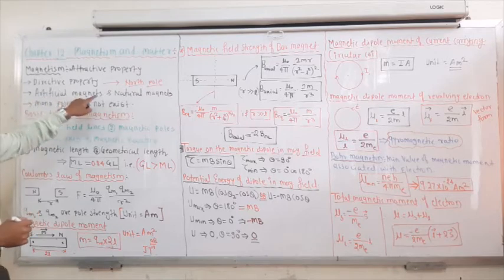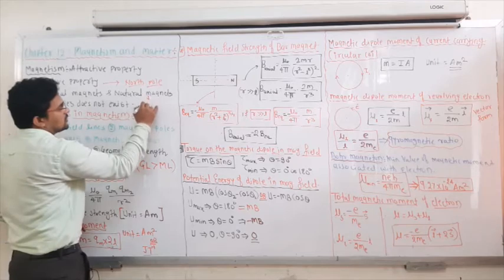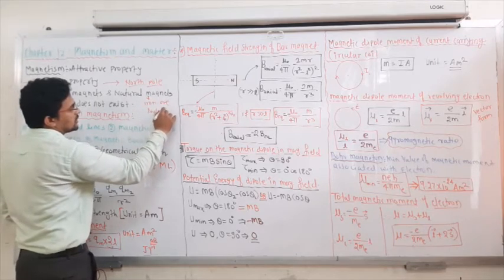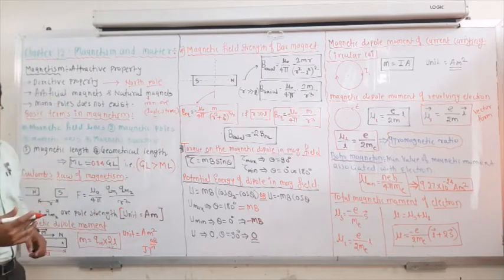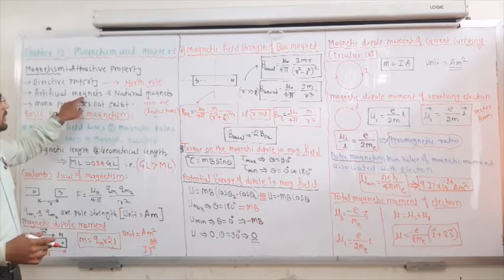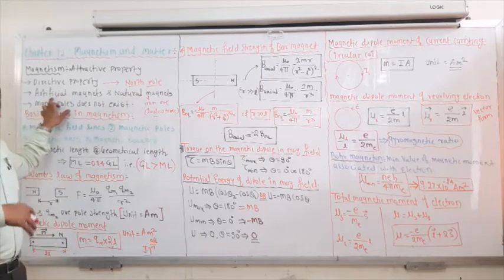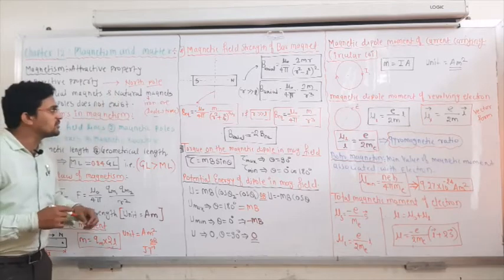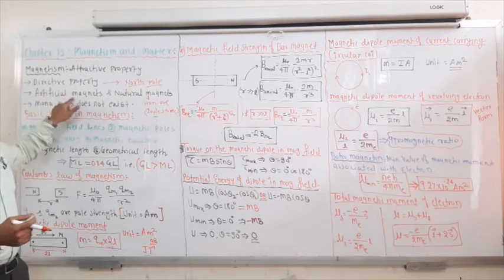Some magnets are artificial magnets, and some are natural magnets. Examples of natural magnets are iron ore or lodestone. These are natural magnets; they occur naturally. Artificial magnet means the magnets which are made by using the natural magnets. Artificial magnets have different shapes, but natural magnets don't have any shape. This is the difference between them. Natural magnets are very weak, and artificial magnets are very strong.